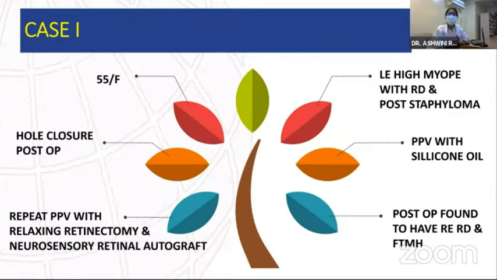This is the preoperative OCT showing posterior staphyloma with neurosensory detachment. Postoperative OCT after the first surgery showed a full thickness macular hole with residual subretinal fluid and posterior staphyloma. After silicone oil removal, an internal limiting membrane peeling was attempted after staining with brilliant blue dye.